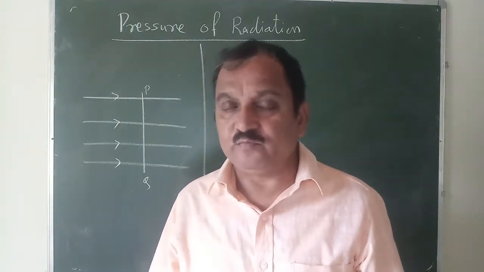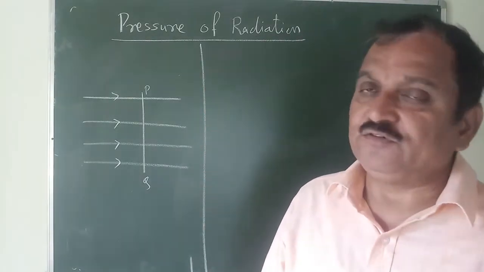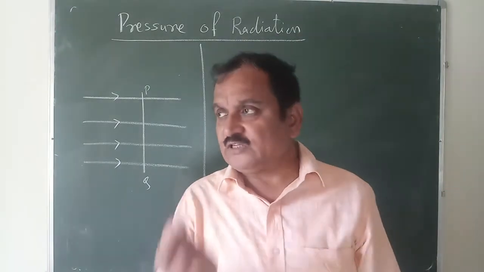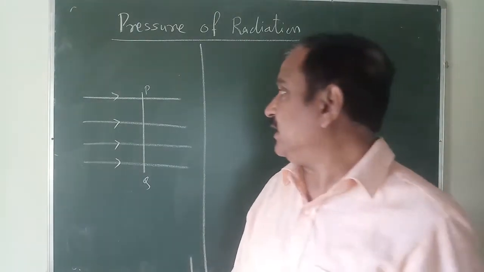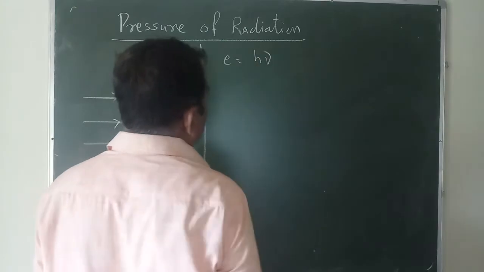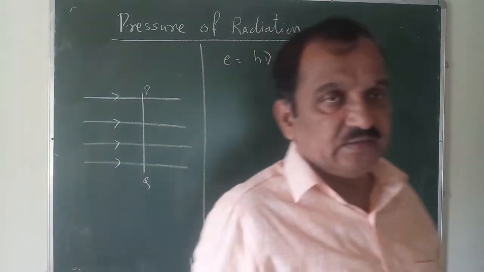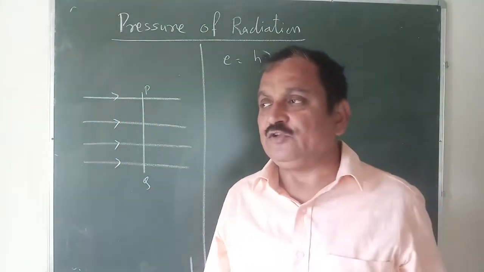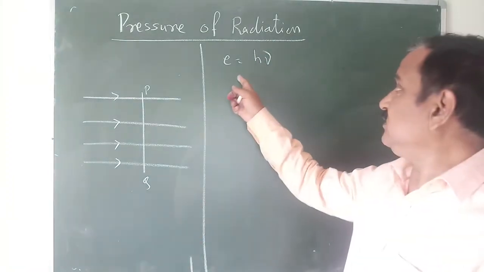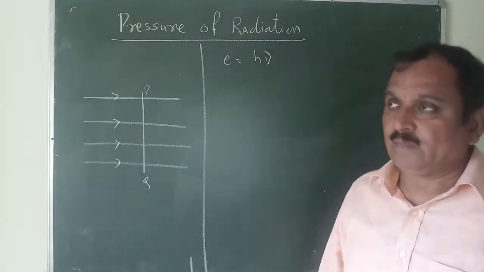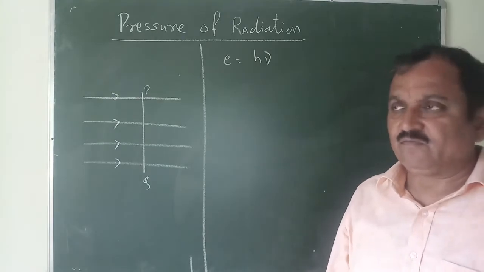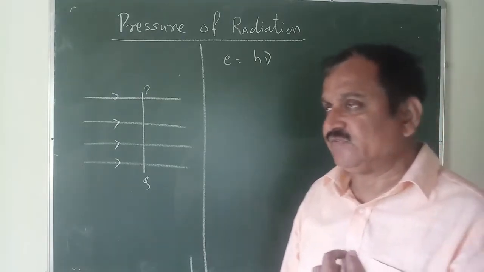Now we have to prove this. Now, as you know that all the radiation is made up of photons. So, heat radiation, the smallest particle त्याला म्हणायचं photon. And the energy of that photon E is equal to h nu. ही energy असते तेवढी. H is Planck's constant and nu is the frequency of radiation. So this is the energy of the photon, one single photon which we are incident on the surface.